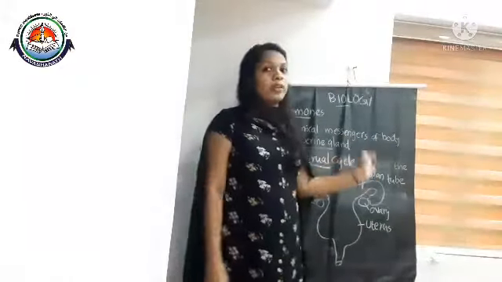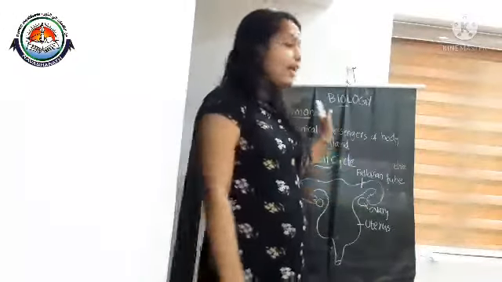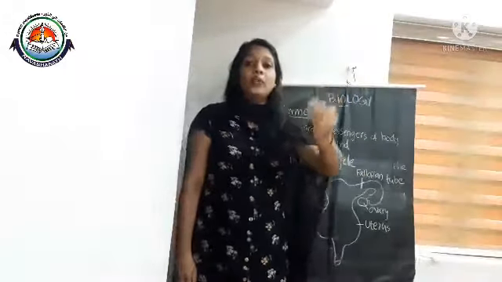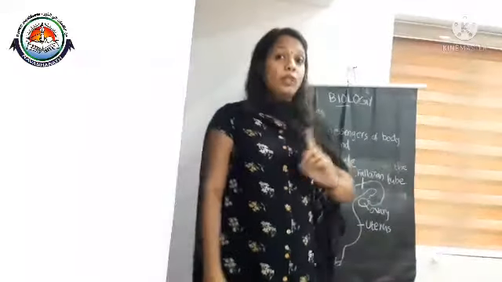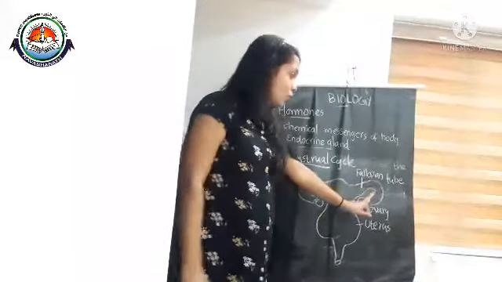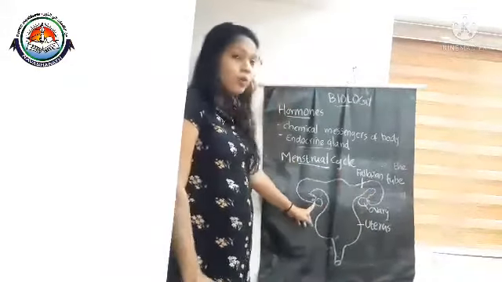It is a sexual cycle in females, and during this menstrual period, the ovaries start releasing mature ova. We know that there are two ovaries in females, so either this ovary or this ovary.